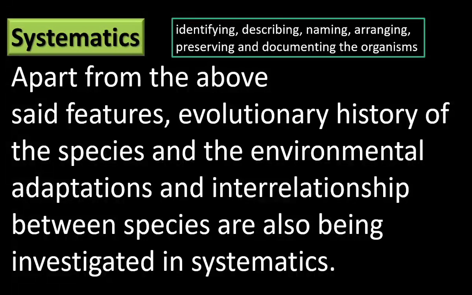In addition to identifying, describing, naming, arranging, preserving, and documenting the organisms, the evolutionary history of species, the environmental adaptations, and the interrelationship between species are also studied in systematics. What are they? The evolutionary history of the species is studied. You know what evolution is? Formation of complex organisms from simpler organisms.